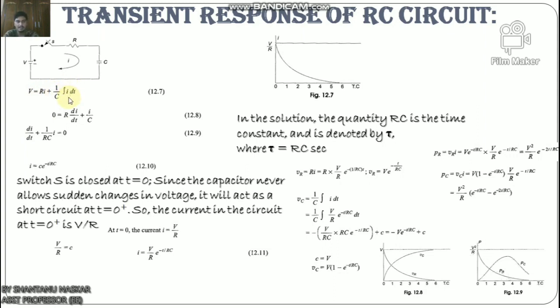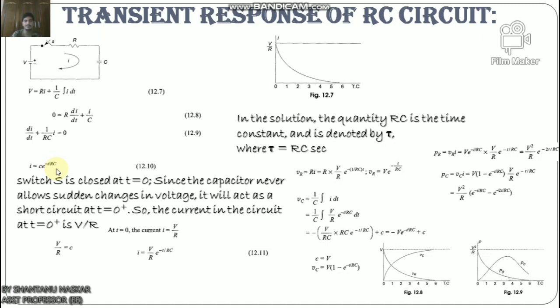By differentiating the above equation, we get 0 equals R di by dt plus 1 by C i, and di by dt plus 1 by RC i equals 0. Now we can write from this equation that it is a linear differential equation with only the complementary function, and the particular solution for the above equation is 0. The solution for this type of differential equation is i equals C into e to the power minus t by RC. Here to find the value of C, we use the initial condition.